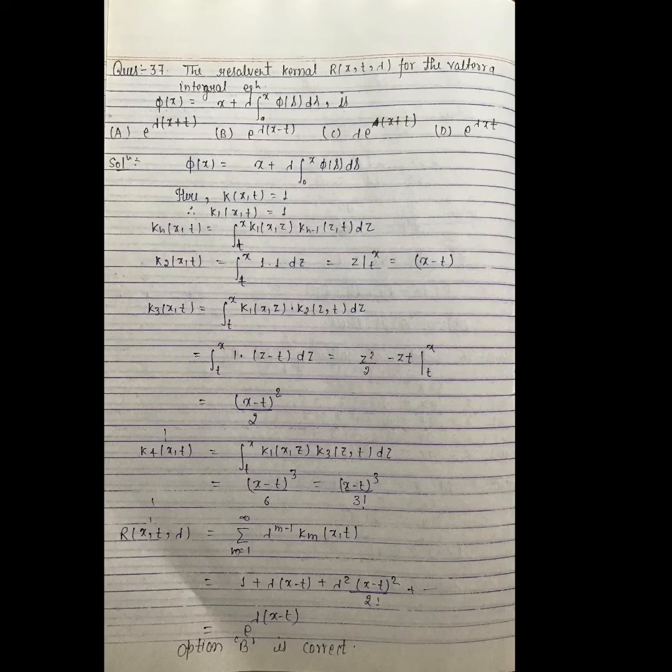Then k2(x, t) is equal to x minus t, k3 is equal to (x minus t) whole square upon 2 factorial and k4 is equal to (x minus t) whole cube upon 3 factorial. Hence resolvent kernel R(x, t, lambda) is equal to summation m is equal to 1 to infinity lambda to the power m minus 1 km(x, t), which is equal to e to the power lambda(x minus t). This implies option B is correct.